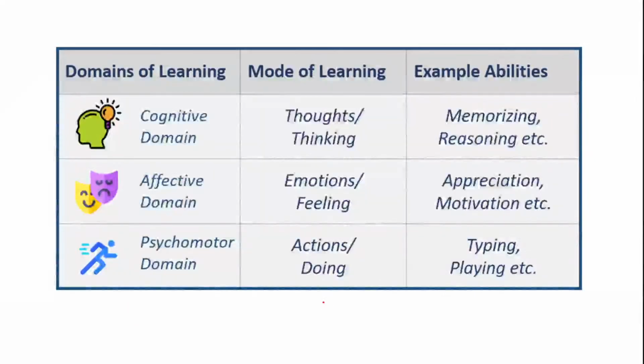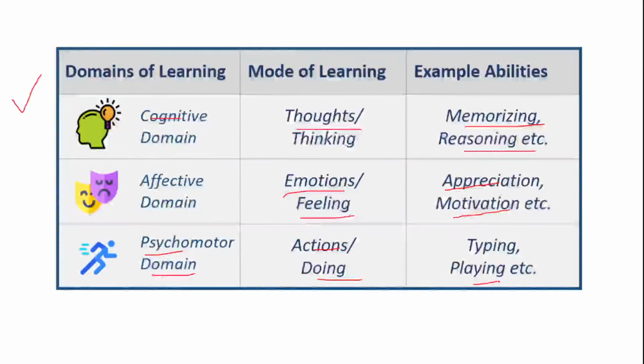Again, to keep it very clear, I have given a second diagram. The cognitive domain, as I said, is thinking, which helps in memorizing, reasoning, creativity and problem solving. The affective domain goes with feelings and emotions, that is appreciation and motivation. The psychomotor domain goes with action or doing, in the form of typing or playing, that is activity.